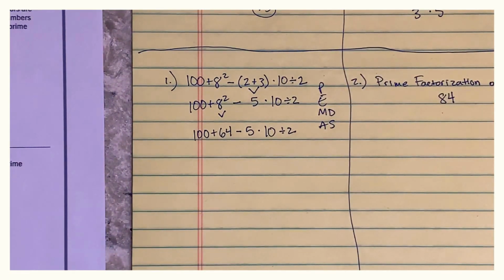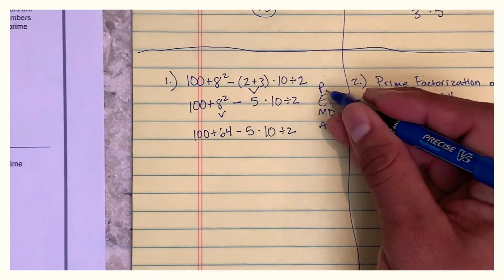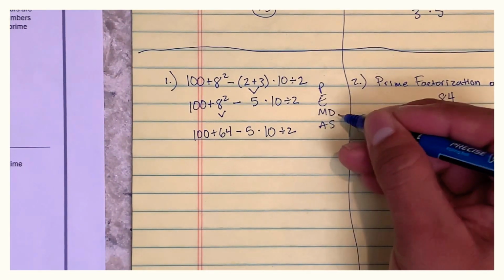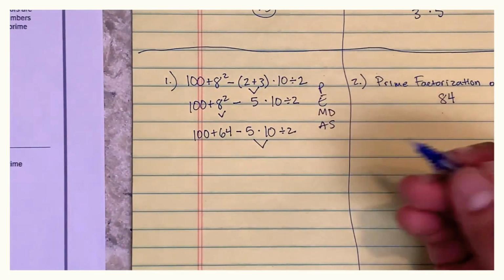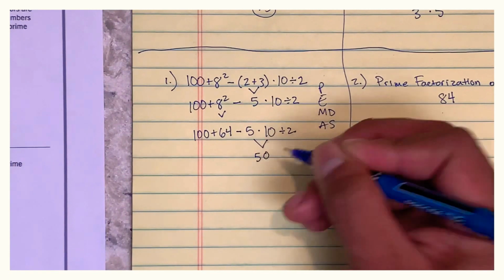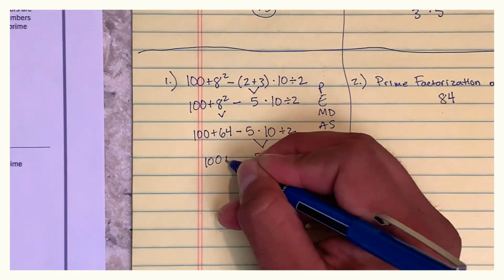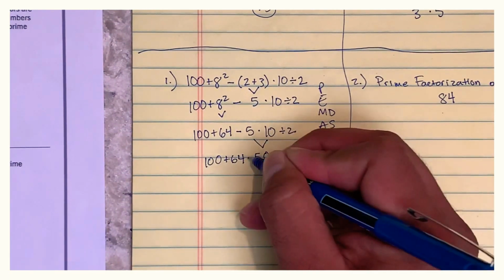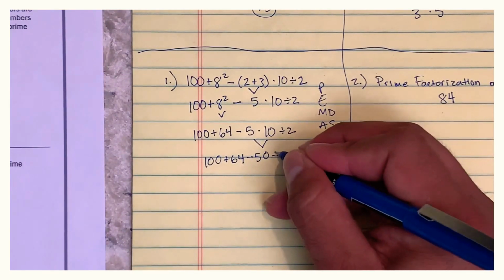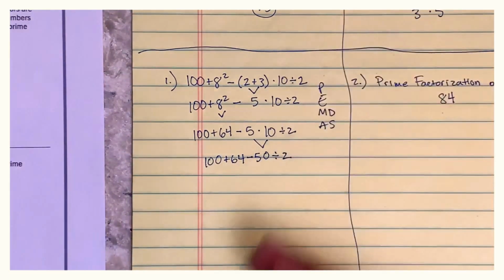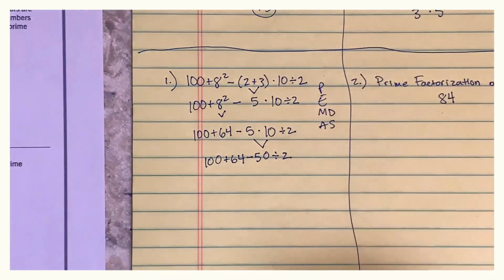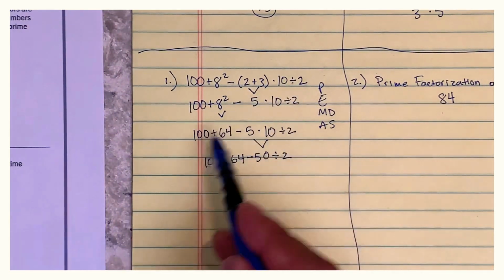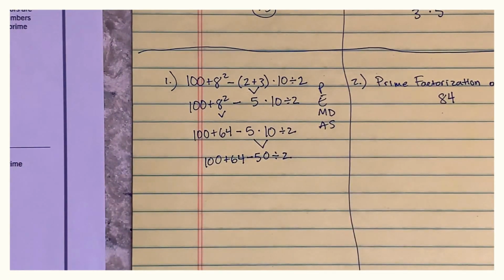What's the next thing you should do? We did parentheses, exponents. Now we have to do multiplication or division. Which one comes first in the expression? Multiplication. So that's what we're going to do first. 5 times 10 is 50. Now, as you're watching me solve this problem, make sure that you solved it correctly by making sure that you broke down or simplified the expression just like I did. If your expressions don't match mine, that means you did something wrong.